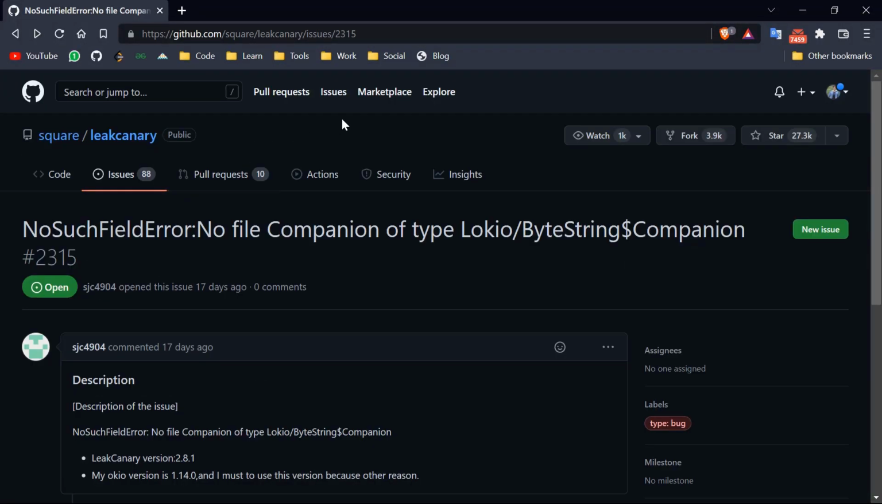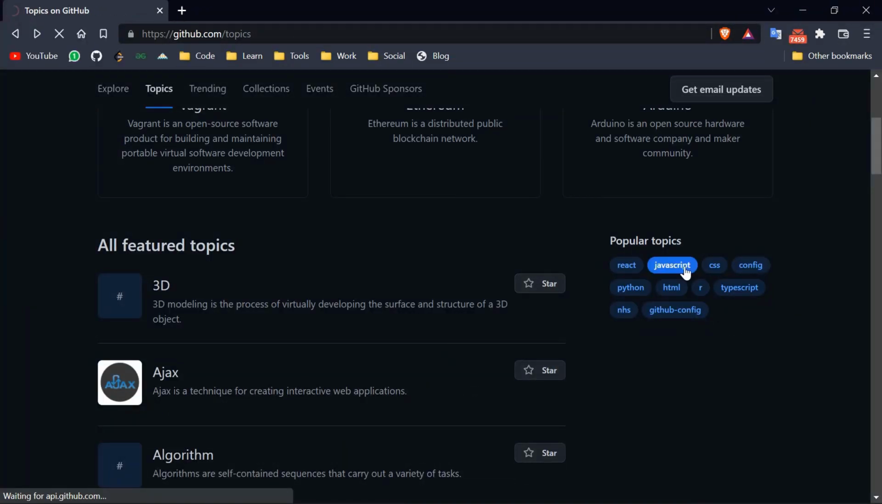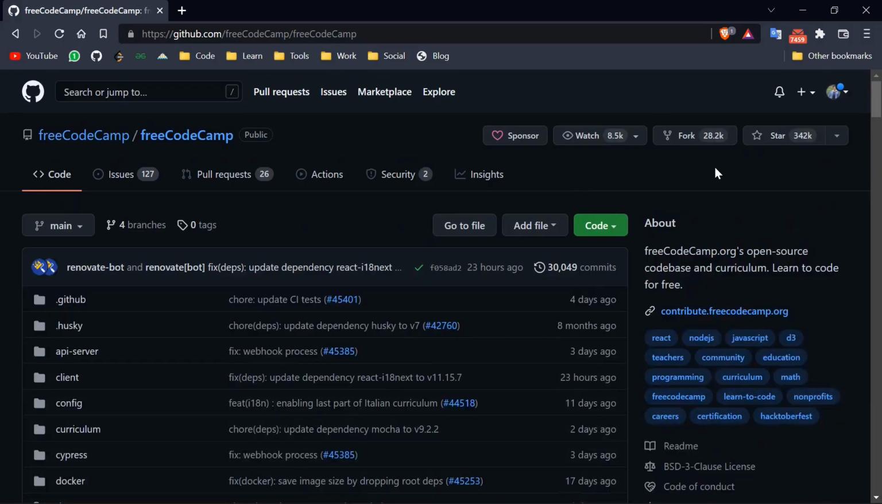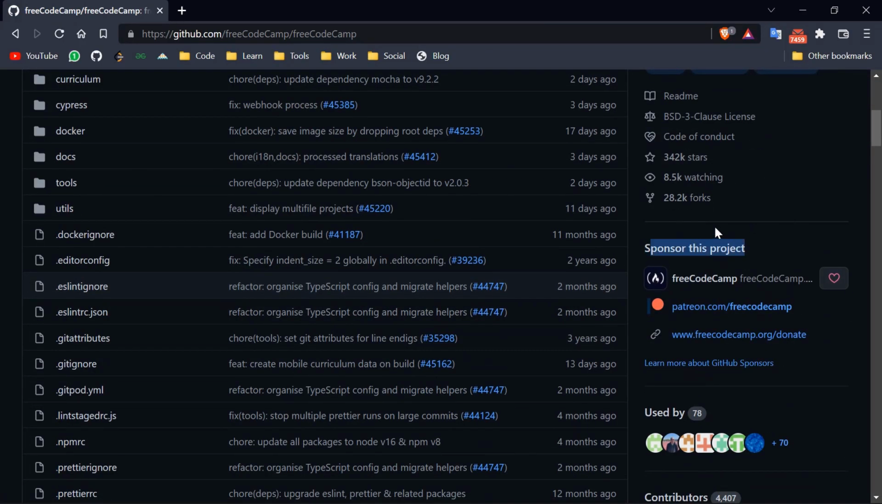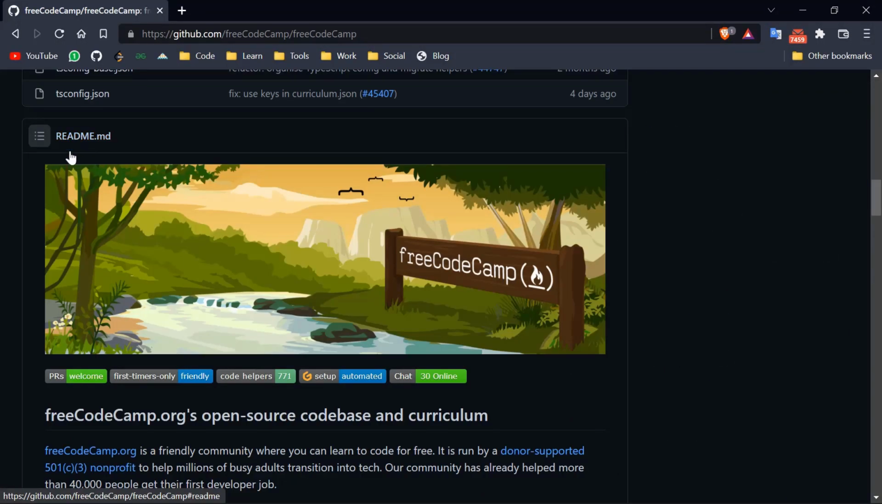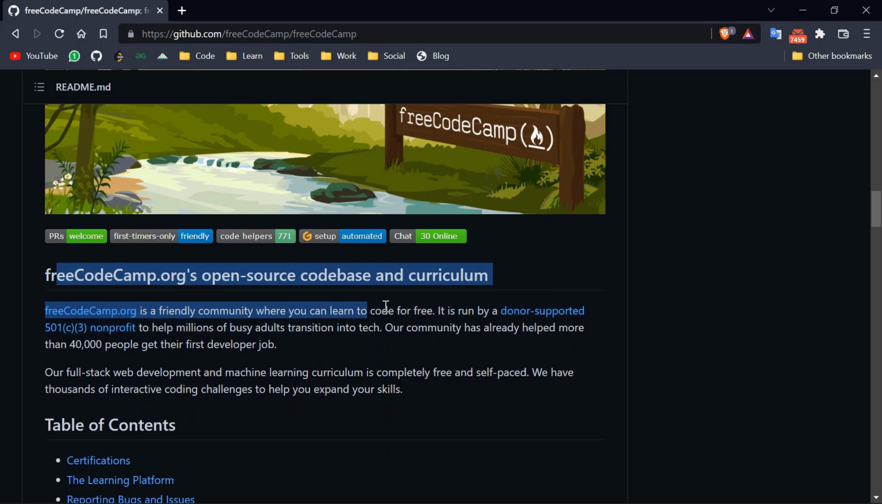Now let me show you another famous project. We will just go back to our Explore tab and topics, and here we will select JavaScript as our topic. And at the very top, as you can see, freeCodeCamp is also there. So I will just click on it, and here you can also sponsor this project. As you can see, there are more than 4,000 people who are contributing to this repository. And you can understand this project with its readme file. So here you can see freeCodeCamp, open source codebase and curriculum.